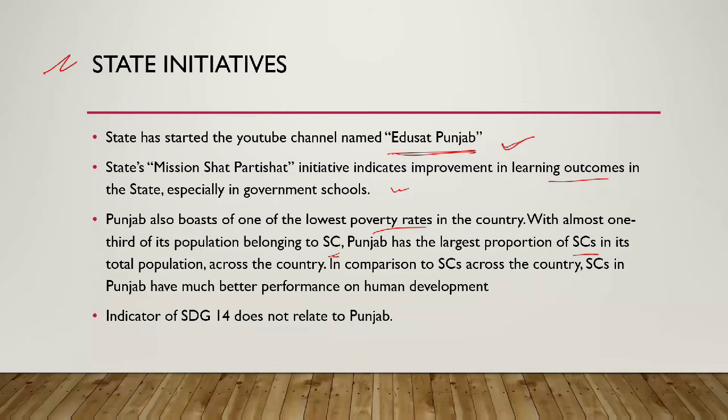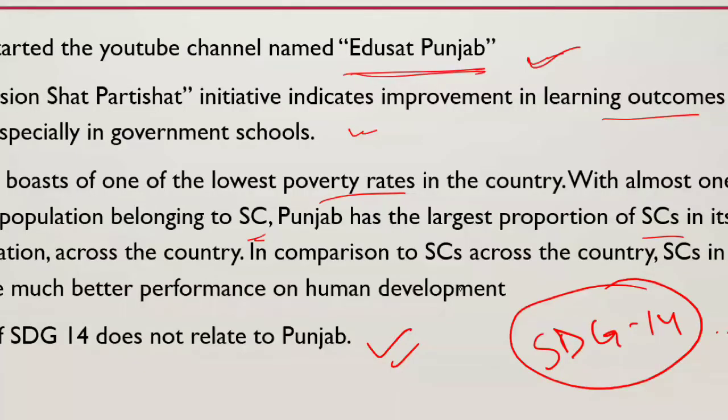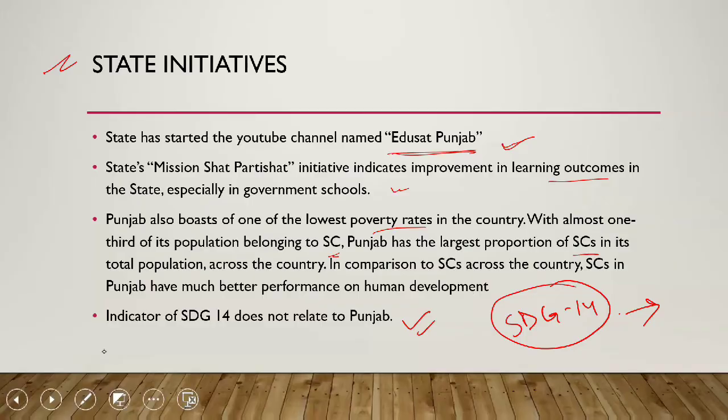Specifically, the indicator of SDG 14 does not relate to Punjab. Please comment which is the SDG 14. SDGs are very good when mentioned in answer writings and in certain exams and answers.